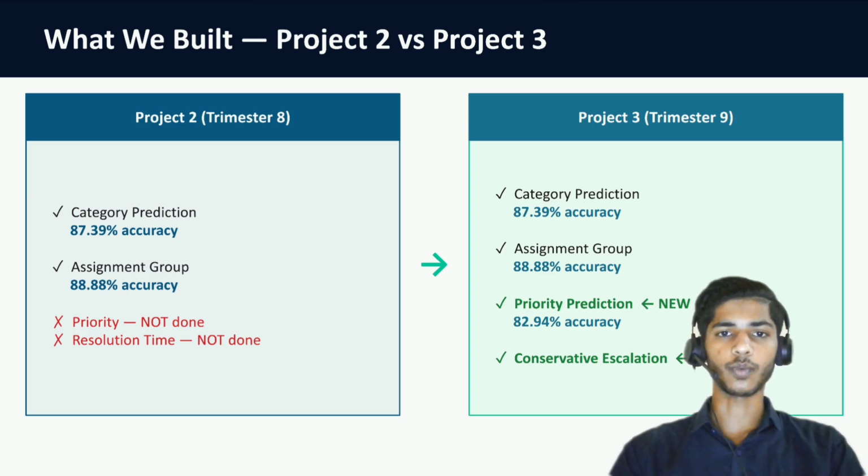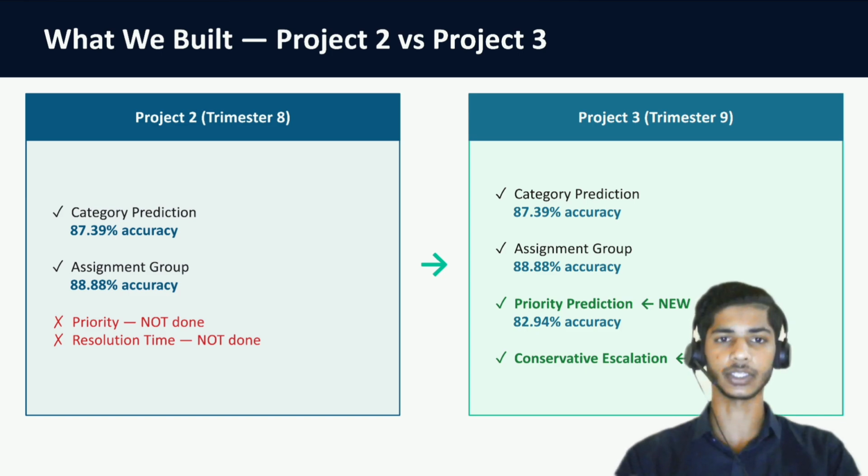Now let me briefly explain the problem we are going to solve. In any IT organization, every ticket needs mainly four decisions before it can be resolved. First is the category, which tells us which type of issue it is. Second is the assignment group, which team should handle it, to whom we have to assign it so they can fix it.